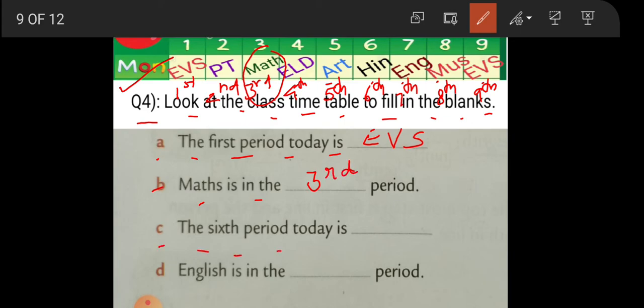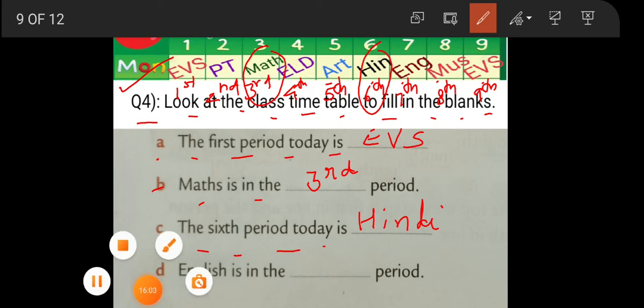Next, the sixth period today is, where is the sixth one? Here it is. Hindi. Now he is asking the subject. Which sixth period today is which subject? That is Hindi. You just have to see the timetable and write the answer.